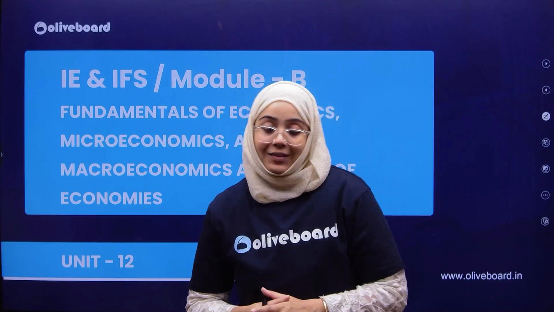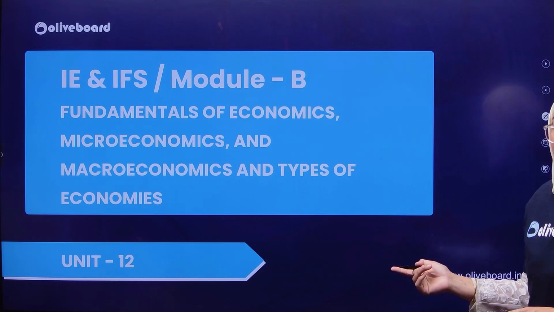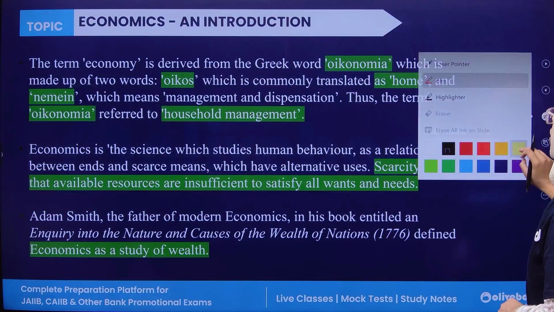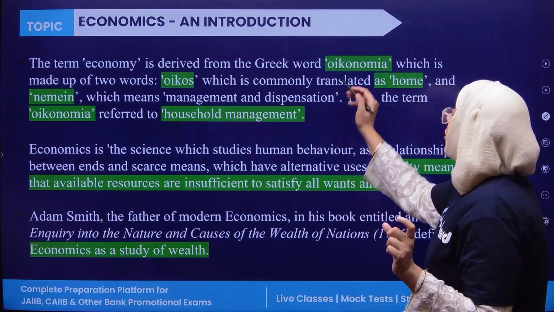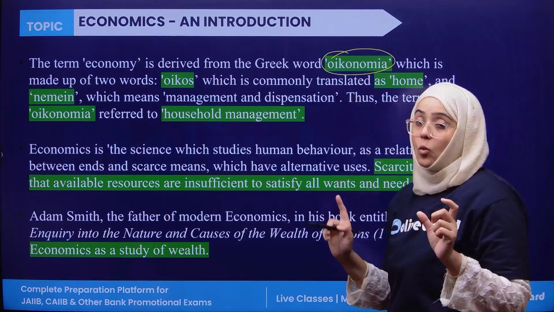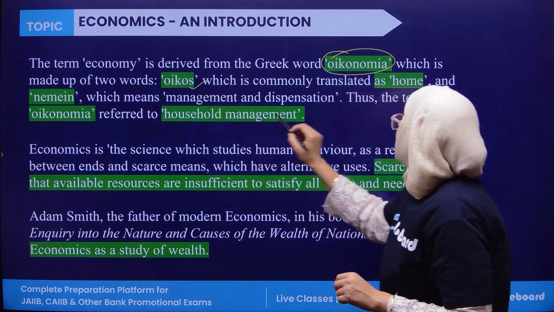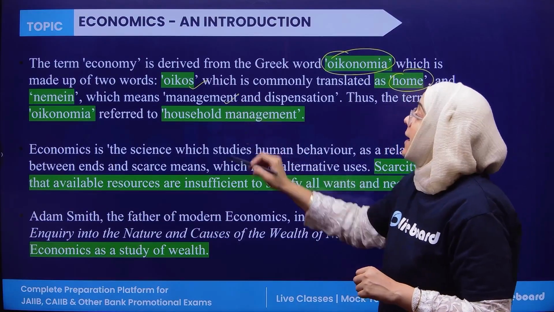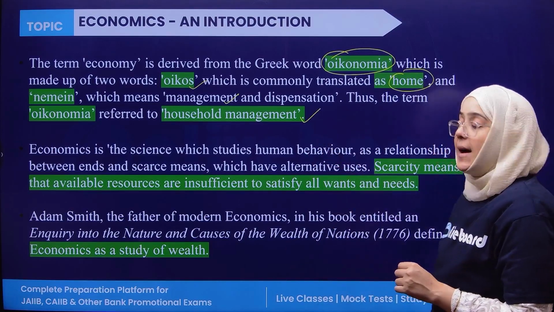So let's start discussing the very first chapter of Module B, which is Unit 12, fundamentals of economics, micro and macroeconomics, and types of economics. So let's discuss first of all what is economics. The word economics is actually derived from a Greek word called oikonomia, which is derived from two different words: oikos, which means the whole, and nemen, which means the management. So the word oikonomia means household management.